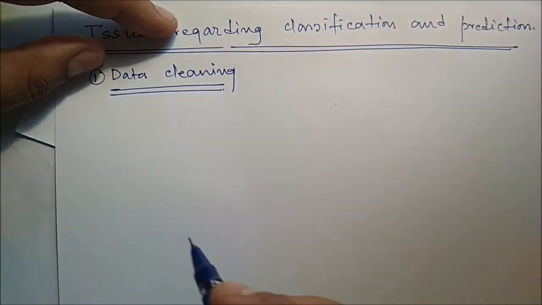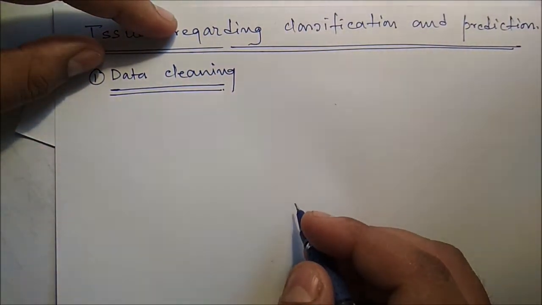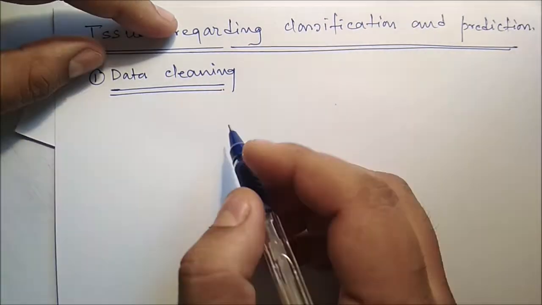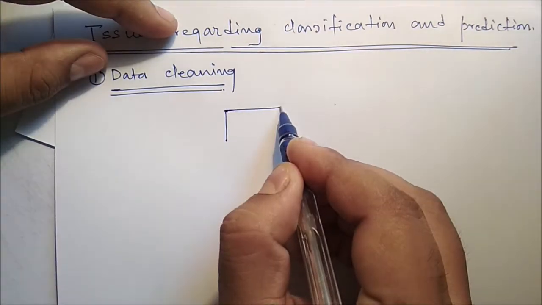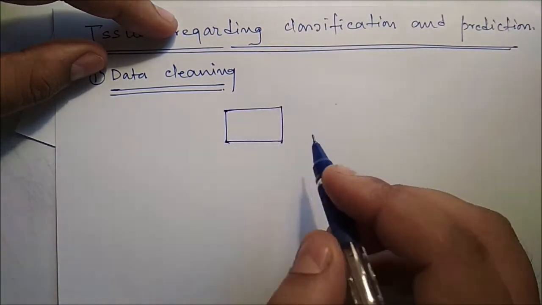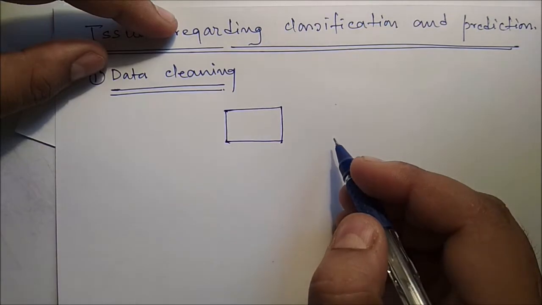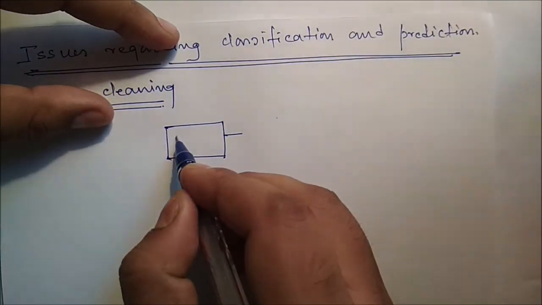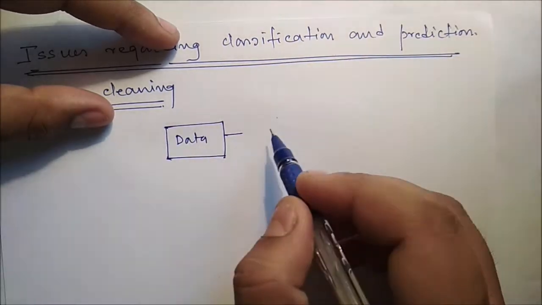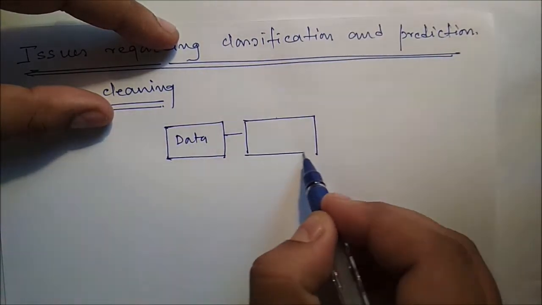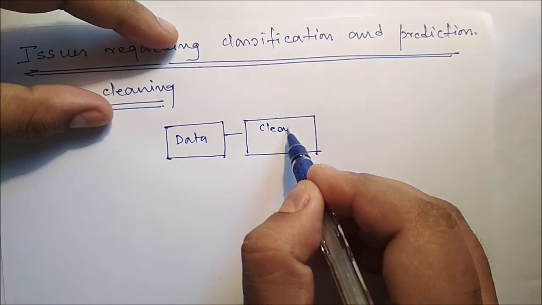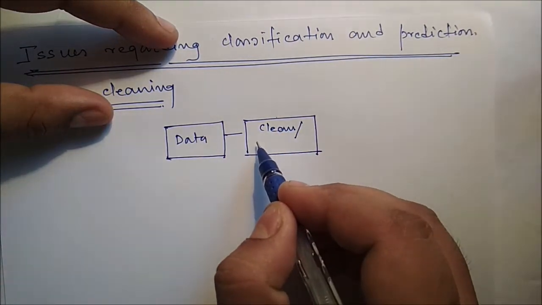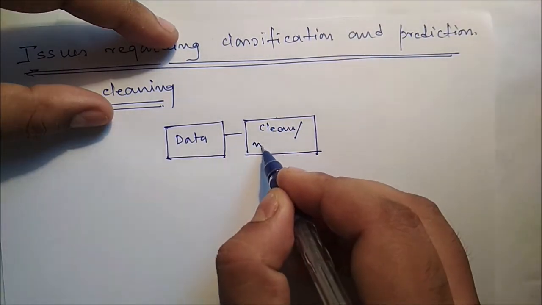Data cleaning refers to the pre-processing of data in order to remove or reduce noise and treat missing values. So in the data we have to remove the noise, as well as identify the missing values. The data is our raw data, so we have to apply the pre-processing, clean the data, or think about the missing values.